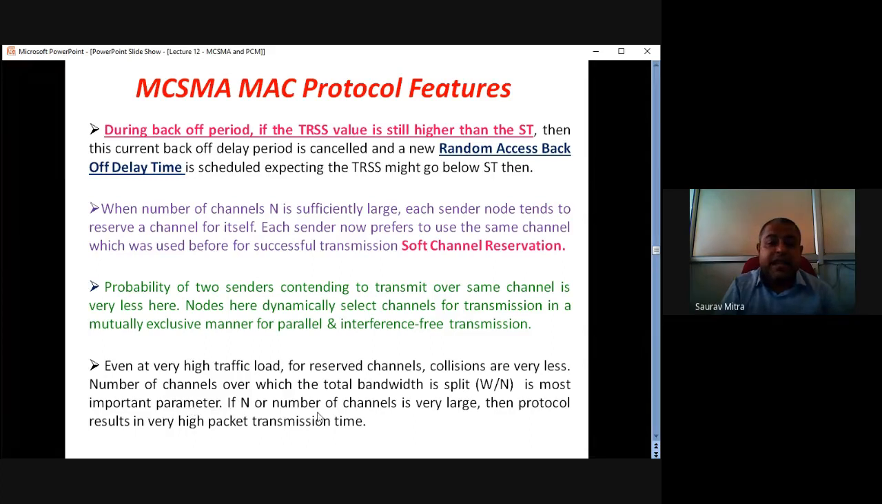If the number of channels, capital N, is very large, in that case the protocol results in very high packet transmission time. That means if the number of channels is very large, the number of senders is very high. In that case, bandwidth will be less, but the number of sender nodes will be very high. The amount of packet transmission will be very high. Okay, so this is actually what is called MCSMA.